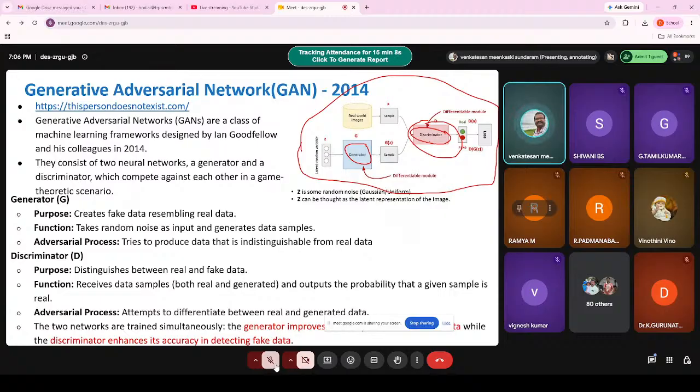Whatever I explained is given here. There will be a generator, and the purpose is to create fake data resembling real data. Its function is to take random noise as input, that is the latent random variable, and generate data samples. It is an adversarial process: it tries to produce data that is indistinguishable from the real data. It will generate samples that look 100% real compared to your real samples. So what is the discriminator? The discriminator distinguishes between real and fake. That is the job of the discriminator.